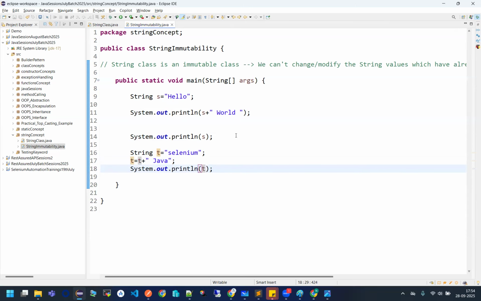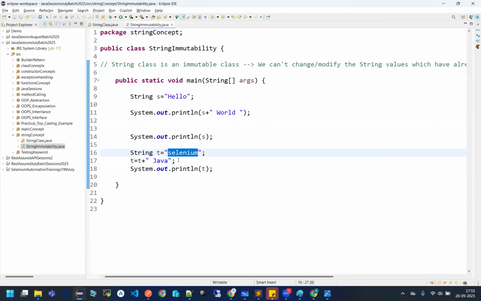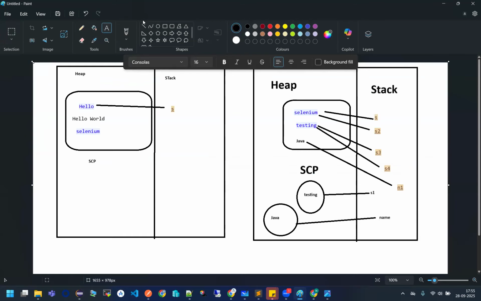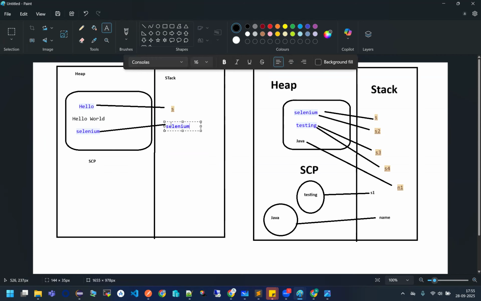So what I'm trying to do, guys, first of all, because of the 16th line, Selenium will be created here. It is referred by what? T. The Selenium is being referred by T. T is my reference variable. Yes or no? Yes. So T is referring to Selenium.